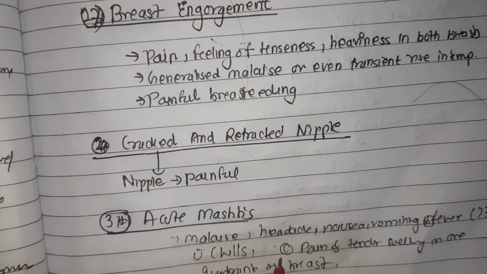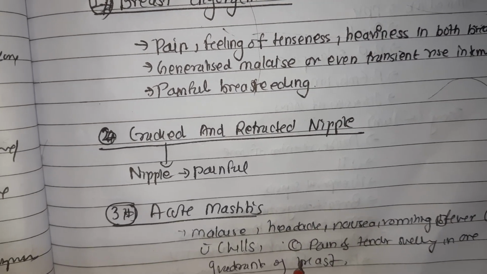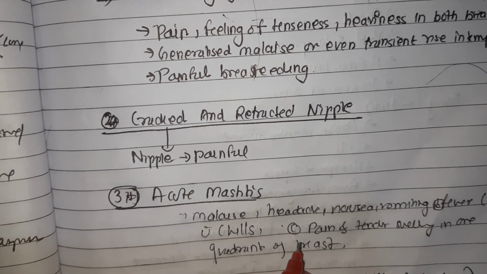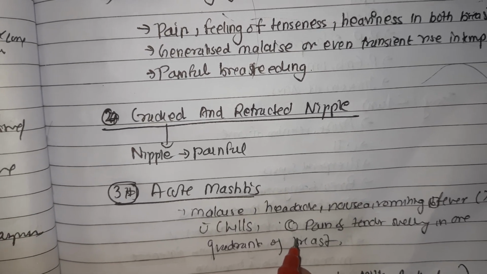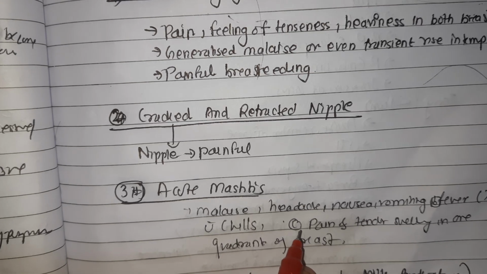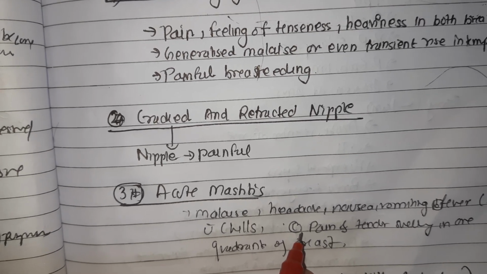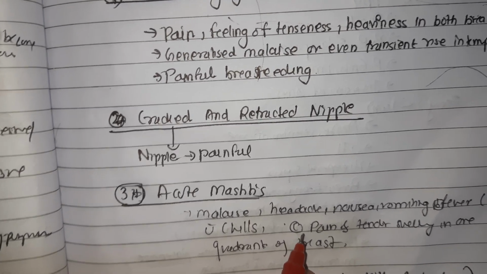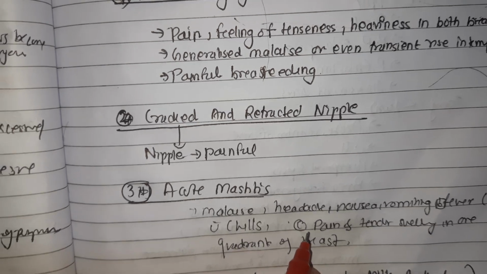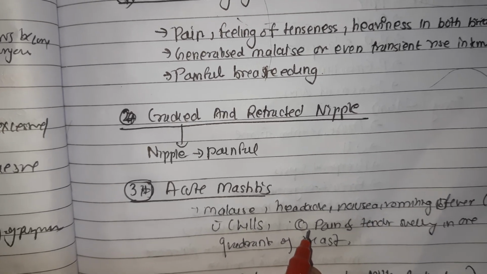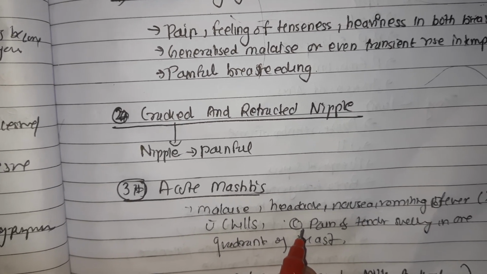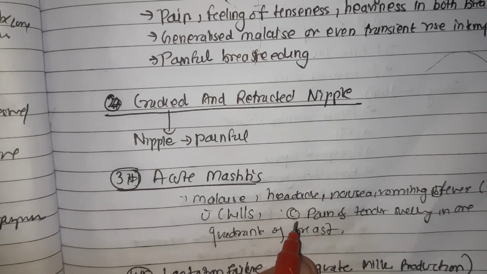And next we have acute mastitis. The incidence of mastitis is 2 to 20% in lactating and less than 1% in non-lactating women. The common organisms involved in acute mastitis are Staphylococcus, especially MRSA, methicillin resistant Staphylococcus aureus, Staphylococcus epidermidis, and Streptococcus viridans. The risk factors for mastitis are poor nursing, maternal fatigue, and cracked nipple.